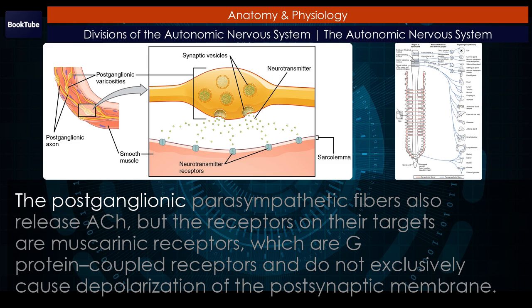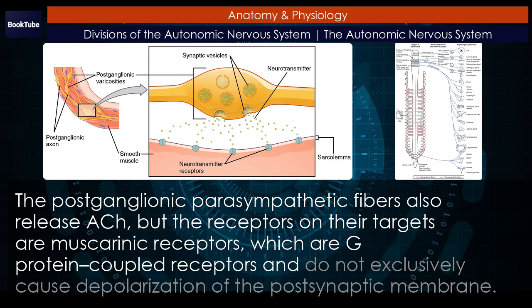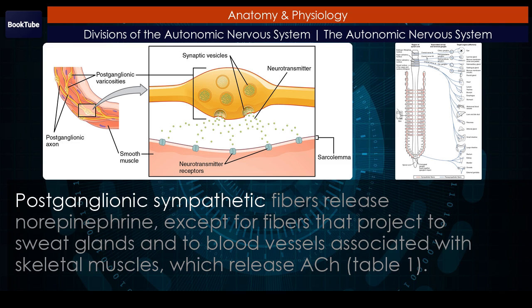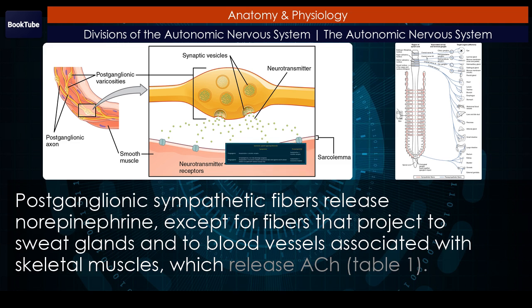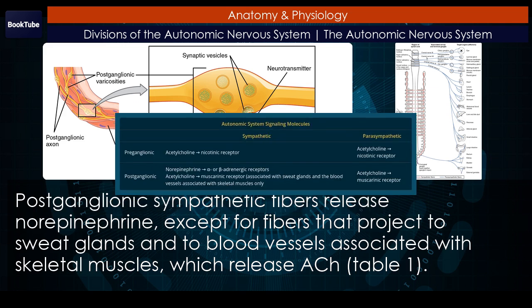The postganglionic parasympathetic fibers also release ACh, but the receptors on their targets are muscarinic receptors, which are G protein-coupled receptors and do not exclusively cause depolarization of the postsynaptic membrane. Postganglionic sympathetic fibers release norepinephrine, except for fibers that project to sweat glands and to blood vessels associated with skeletal muscles, which release ACh. Table 1.